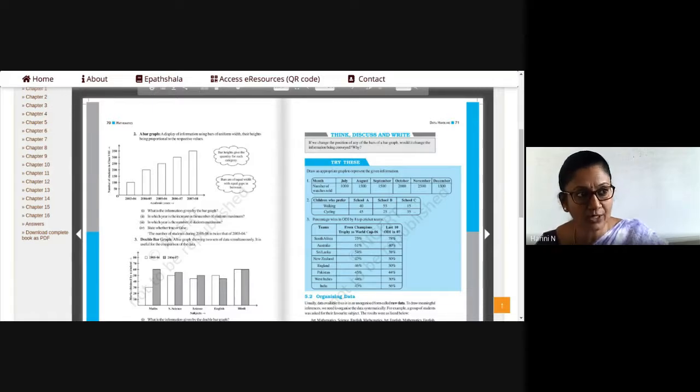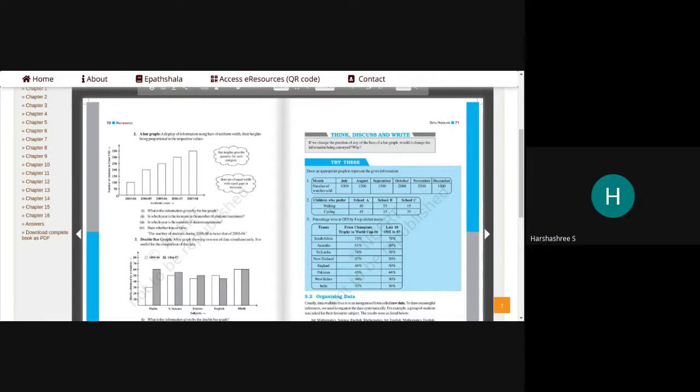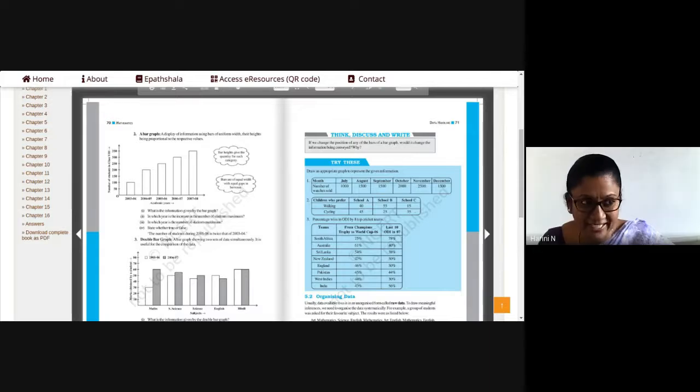I am not asking about the x-axis now. I am asking you about the y-axis. It is starting from 1,000, 1,500, 2,000. Ma'am, we'll take scale as 500. Perfect. Very good. You should take an appropriate scale for the y-axis.